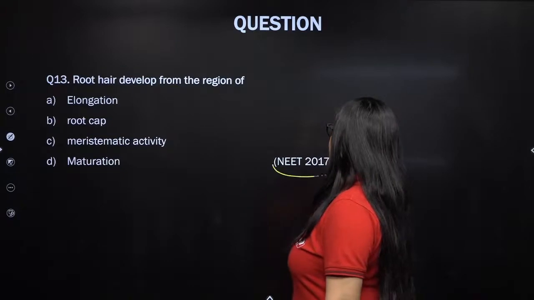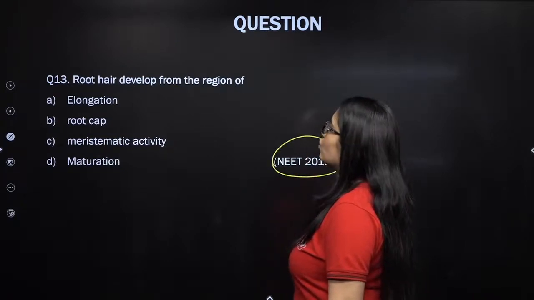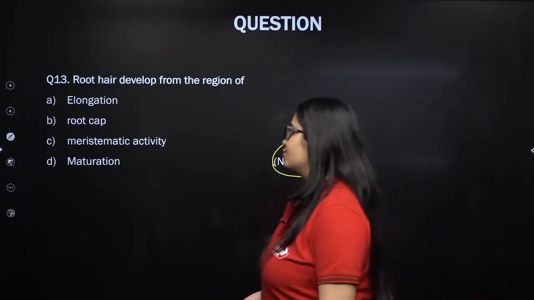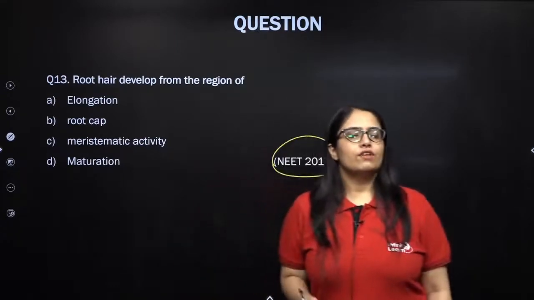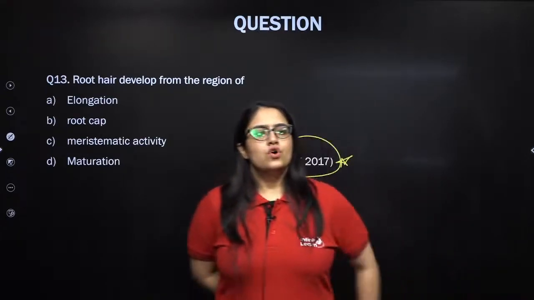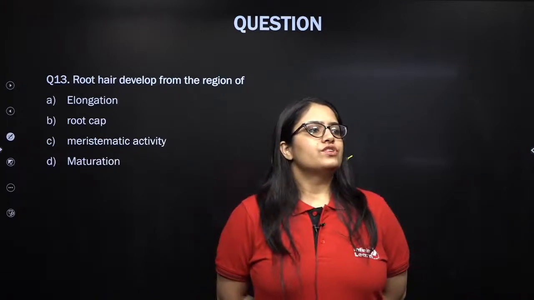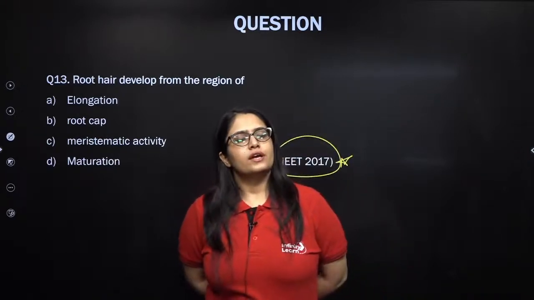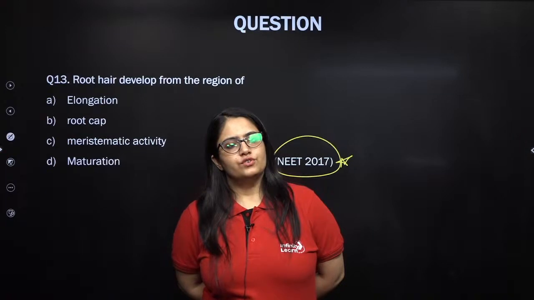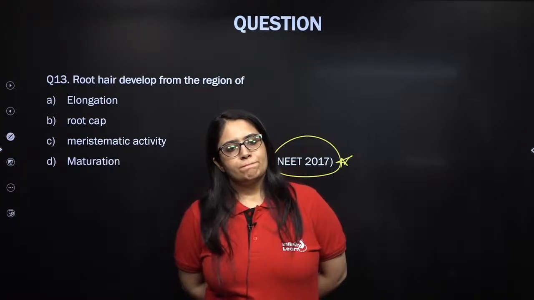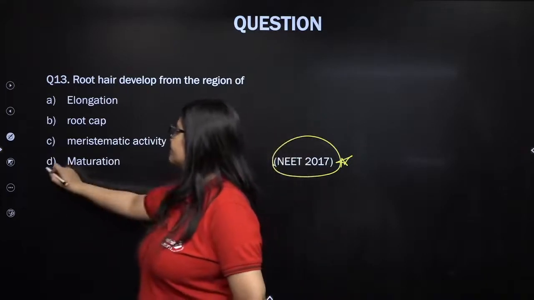This question was asked in NEET 2017. Root hair develops from which region of the root? Come on, root hair develops from which region of the root? Excellent, from region of maturation.